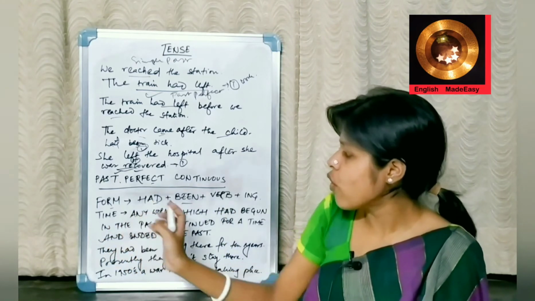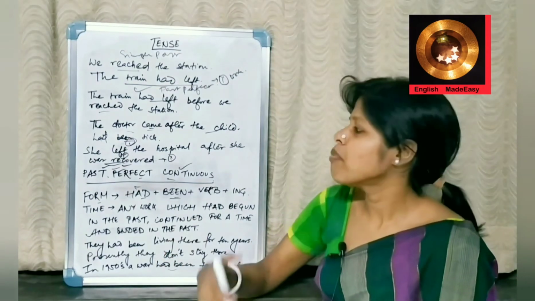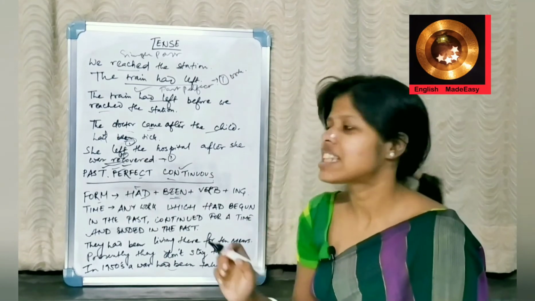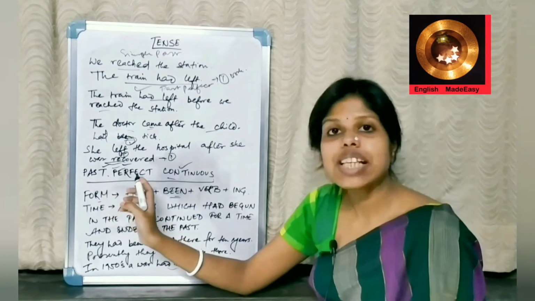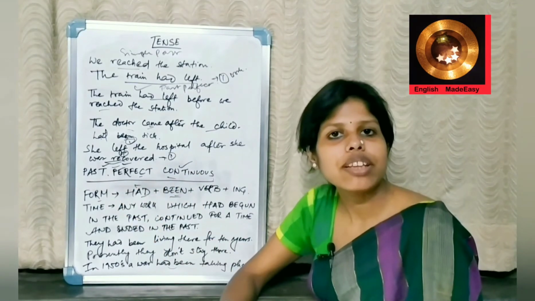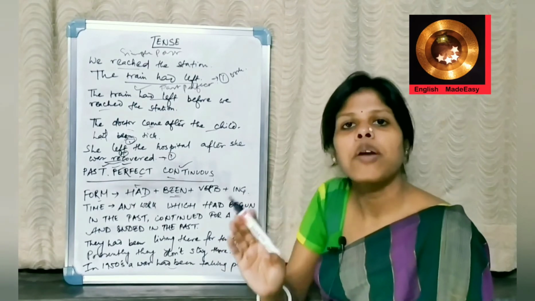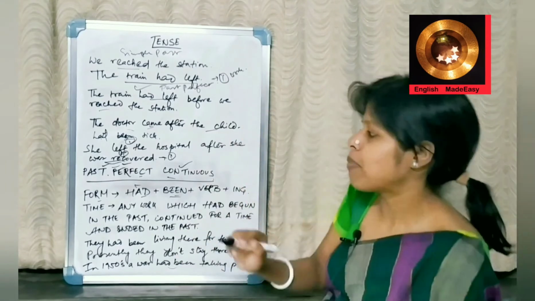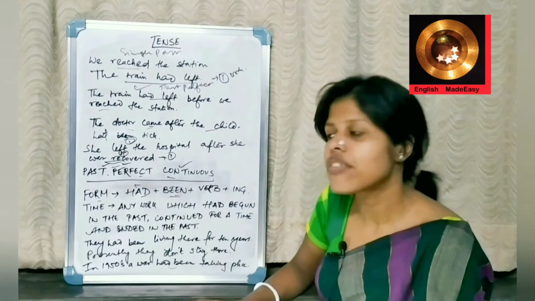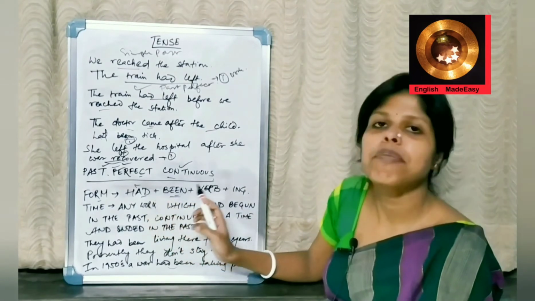Time is any work which had begun in the past. Now, I am moving to past perfect continuous. So, from the name you can understand there is past, there is perfect and there is continuous. What is the meaning of past perfect? That we have already learned. Past perfect means not in the near past but in the previous past. And then there is continuous also. So what is the form? Had plus been plus verb plus ing.